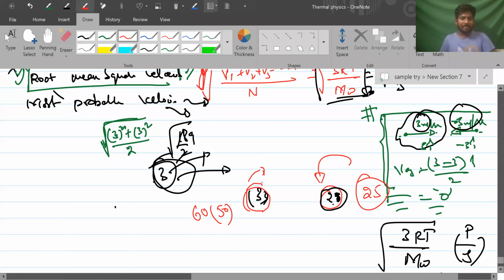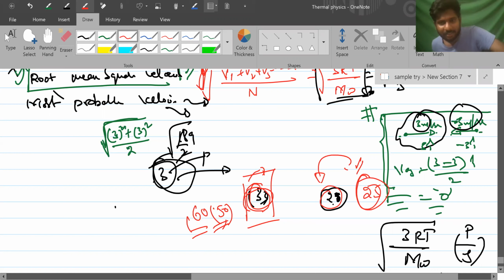Square-wise, the root has become 33. Maybe an example I'm taking. But does it mean most of the people are also 33 years? No, right? Because of the 60 squared, 50 squared, this 33 will come because of large number squares. But it may be possible that the most probable age, meaning if you try to pick up randomly a person in India, he might be having an age of 25, or 24. Because a huge population is present here, even though 60 years of age is also there, the value has come down to 28 average. Got it?